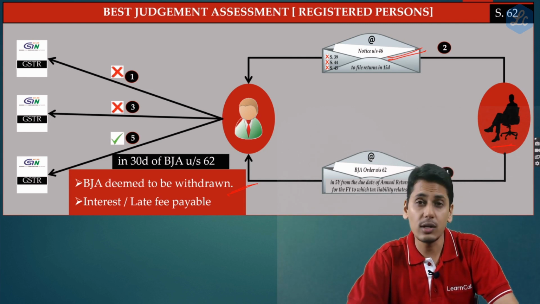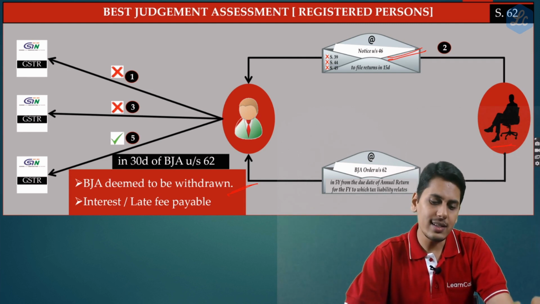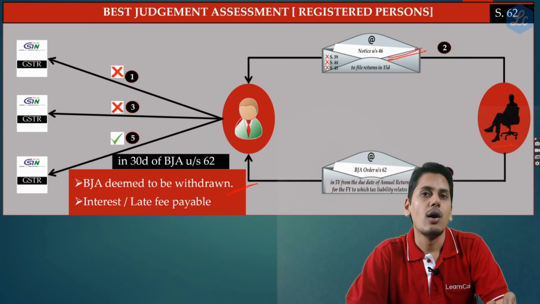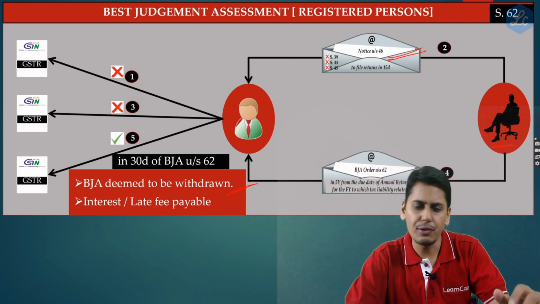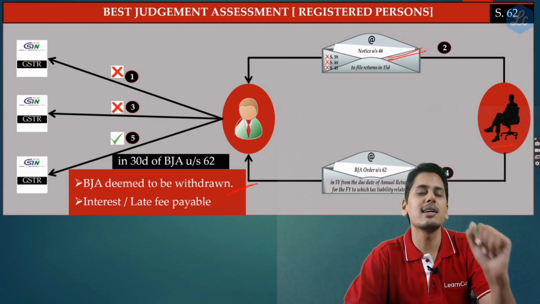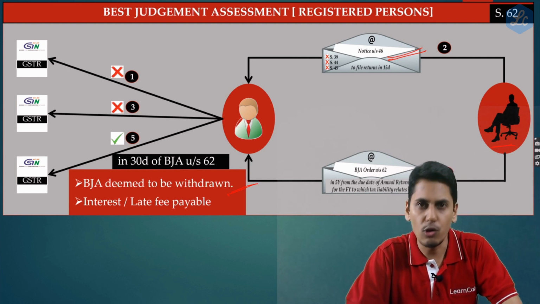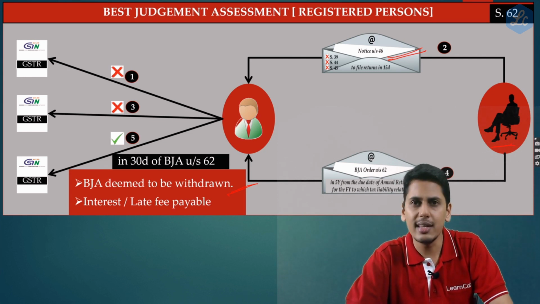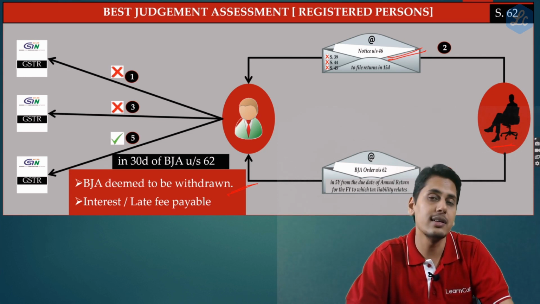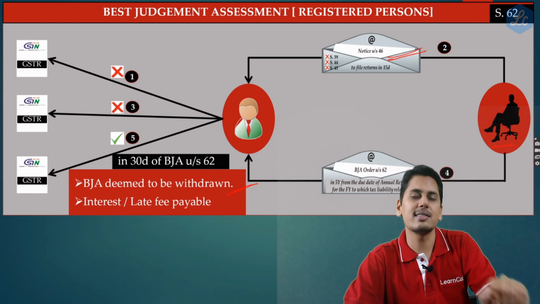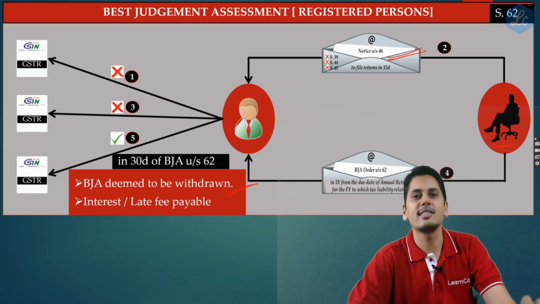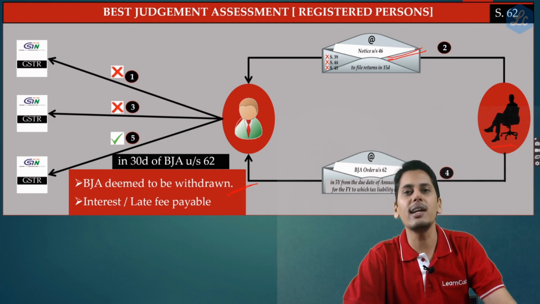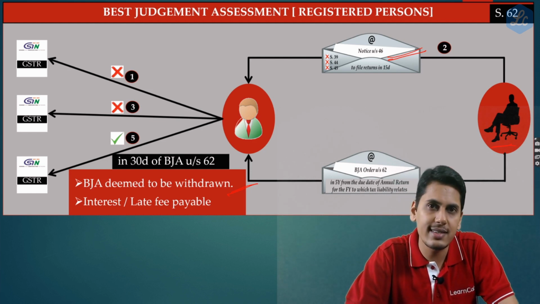Now, what is the circular trying to tell? The circular is asking a few questions as to what is going to be the standard operating procedure to follow. Say for example, when should a notice under section 46 be given? Now a person has not filed the returns. Let's suppose today is the due date, 20th. A person did not file the returns. Should a notice under section 46 be given immediately on 21st? Because section 62 tells that for a person who has not filed the returns, a notice under section 46 can be given.